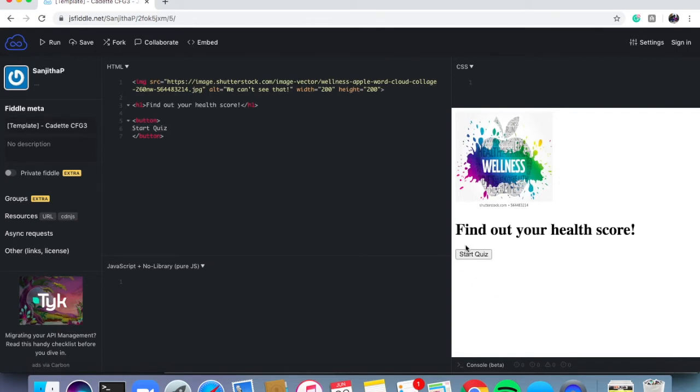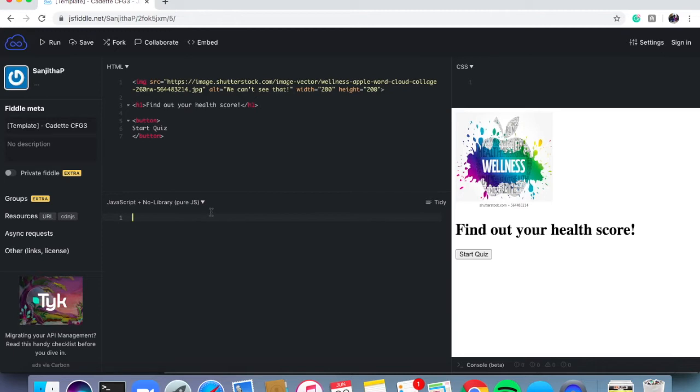So now my button appears, but when I click on it, obviously nothing happens. Not a big deal, we just need to add some code for it. So now let's actually get our questions being asked and store them and do all that fun stuff and ultimately get some sort of score, right? This whole project has to do with gathering data from a user, right? And then using that data to give some sort of varied output. Obviously, whatever score that the user gets in the end is based off of the numbers that they typed in.